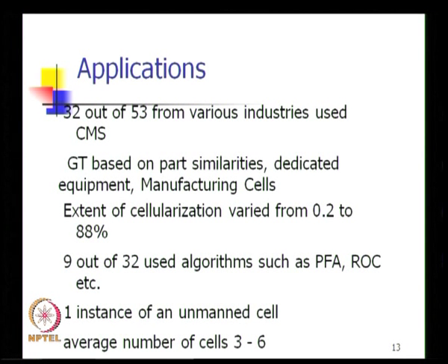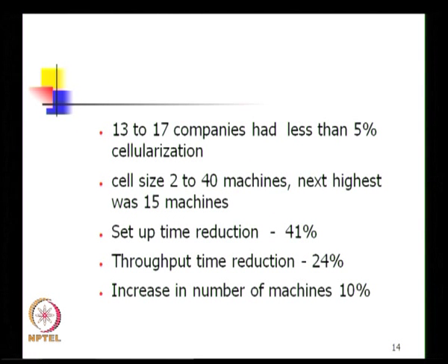There is also a report of one instance of an unmanned cell, which means one company had implemented a cell that was completely automatic and did not have any human intervention. Some important pointers were that the average number of cells in a plant ranged from 3 to 6. 13 to 17 companies at that time had less than 5% cellularization, which means they had just begun the process of implementing cellular manufacturing.